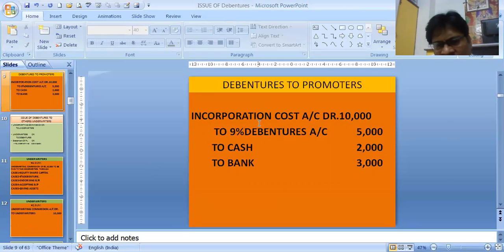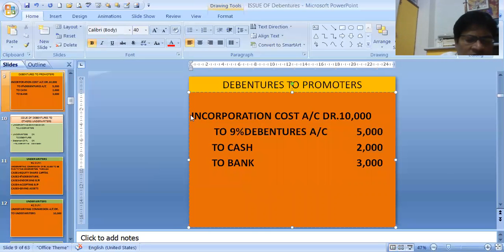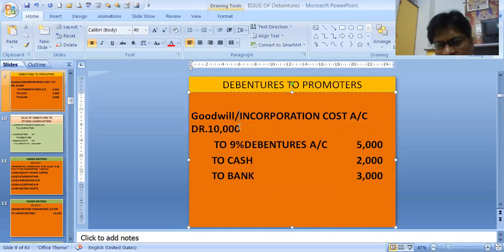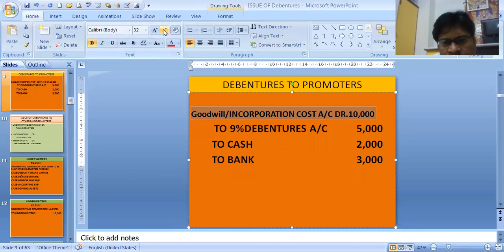You can pass either single. You may even write goodwill instead of incorporation cost. That is also acceptable. Goodwill account debit, 10,000. Then to 9% debentures, 5,000, the balancing figure. Cash we have given 2,000 and bank we have given 3,000. And this is the balancing figure.